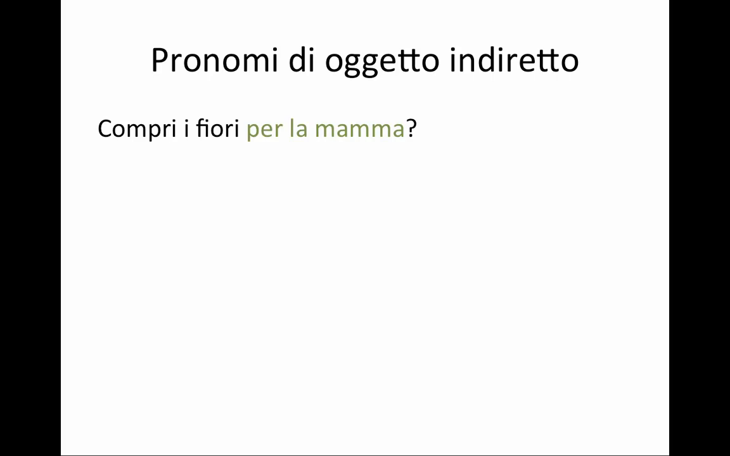Indirect objects, for example, your question is "Compri i fiori per la mamma?" Per la mamma, for whom? That is your indirect object. It answers the question to whom or for whom. In Italian, a chi, per chi.